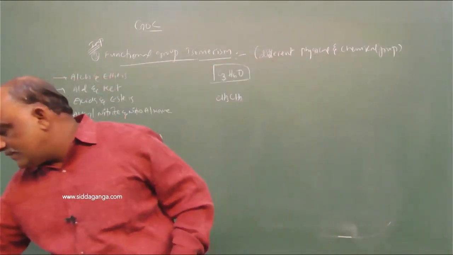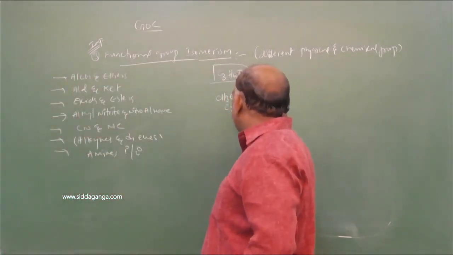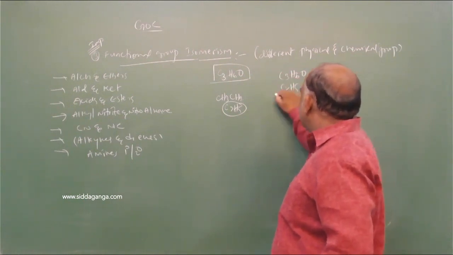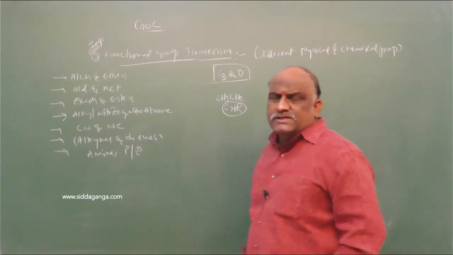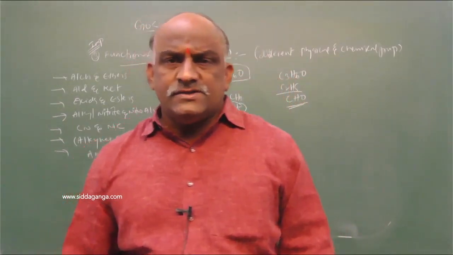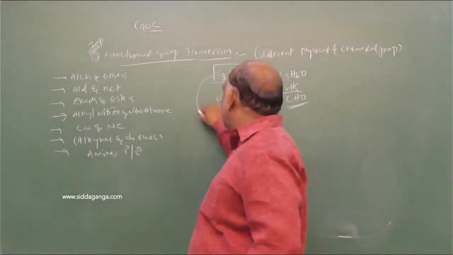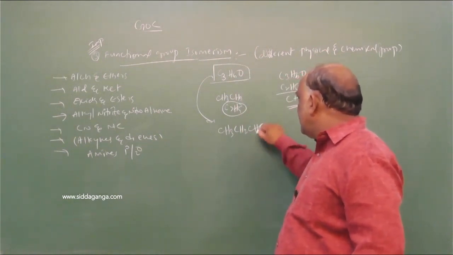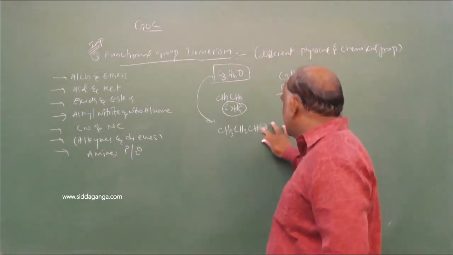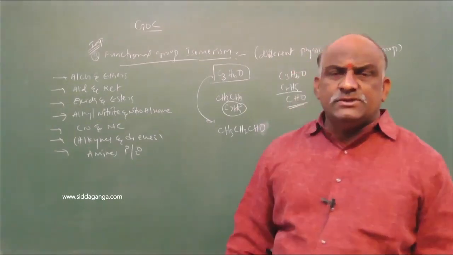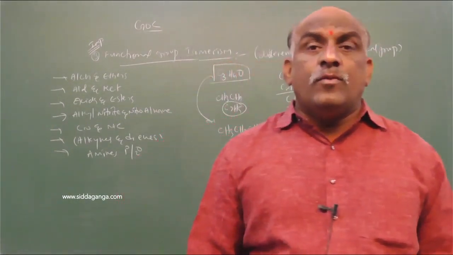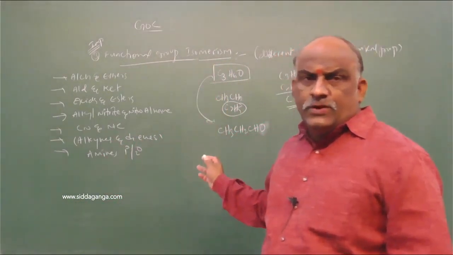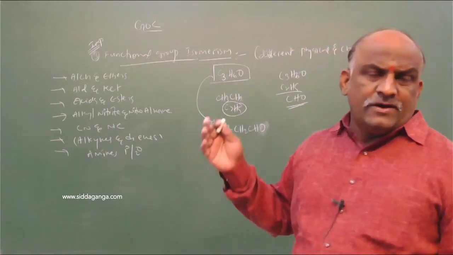Now it is C2H5. The formula is C3H6O. Remove C2H5. What is remaining? CHO. CHO is called an aldehyde. So this formula is CH3, CH2, CHO, which is called propionaldehyde, or it is also called propanal.